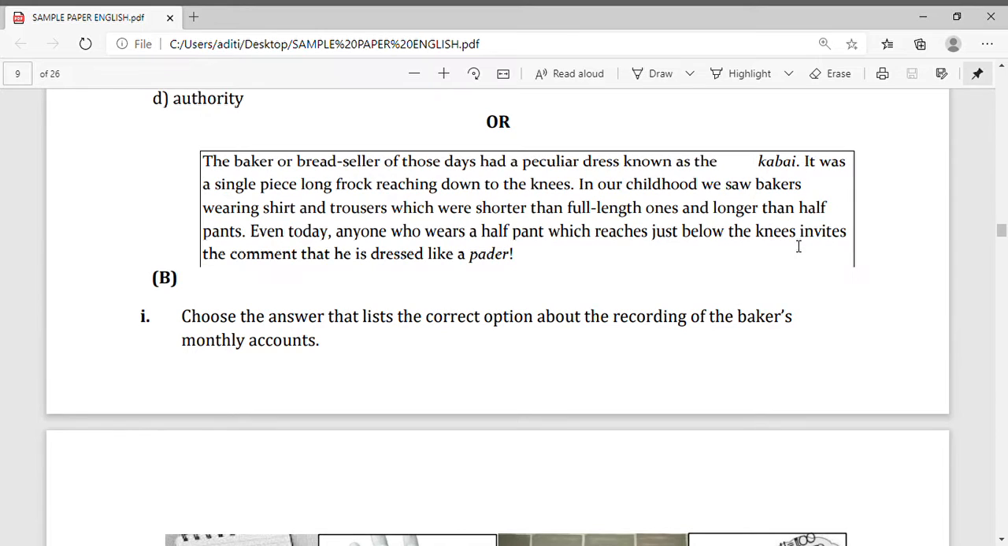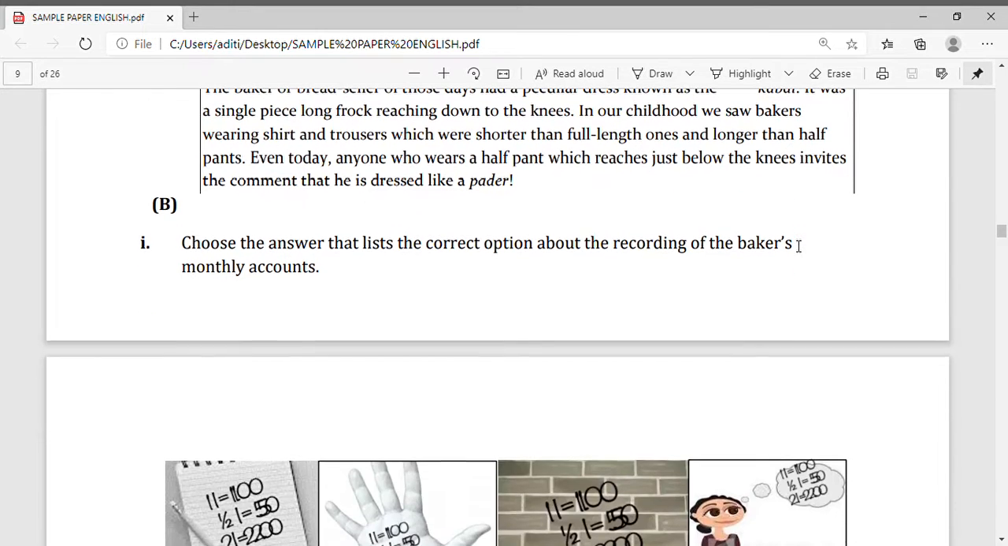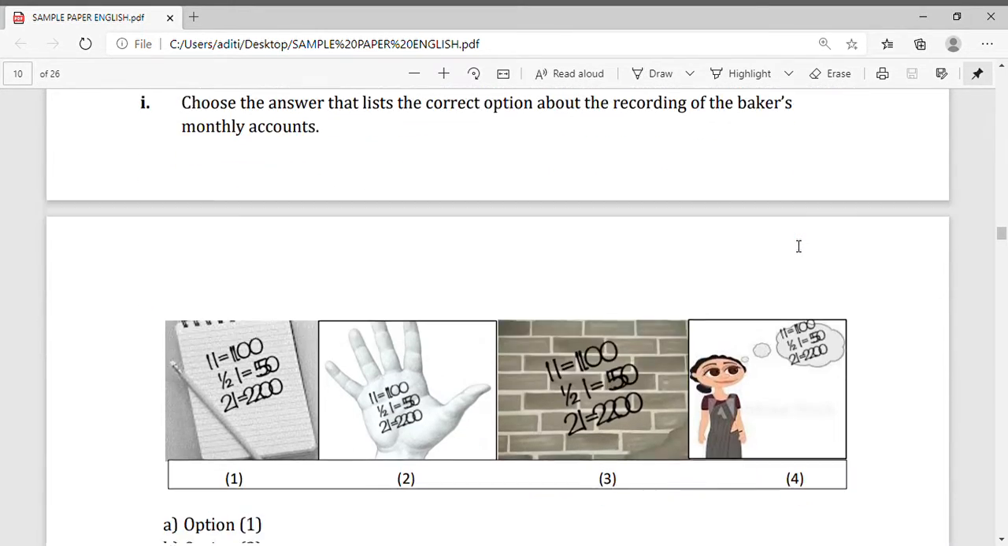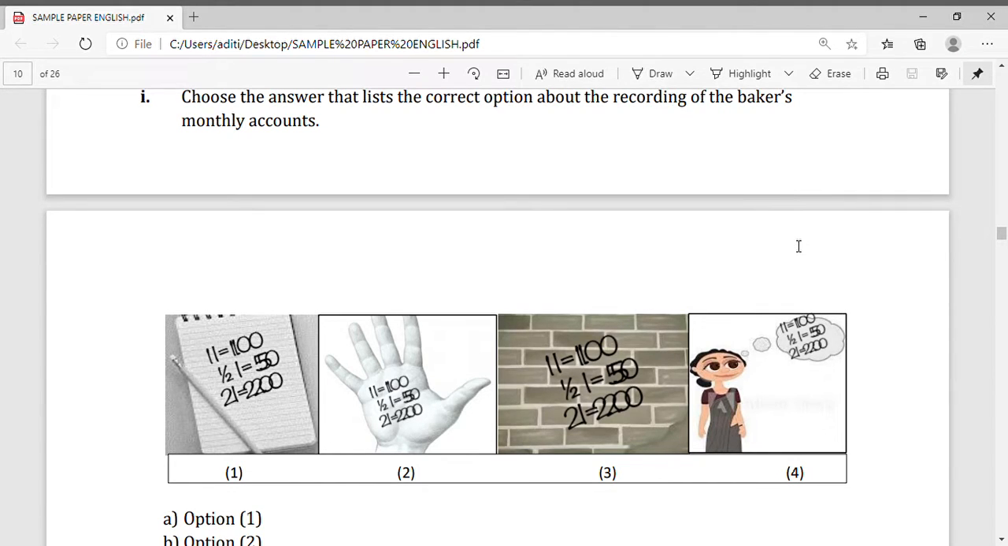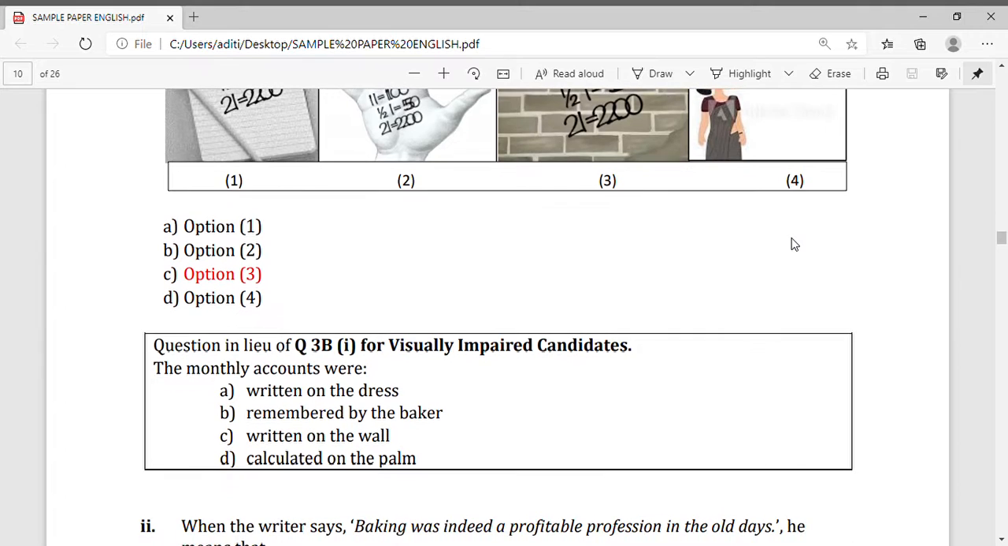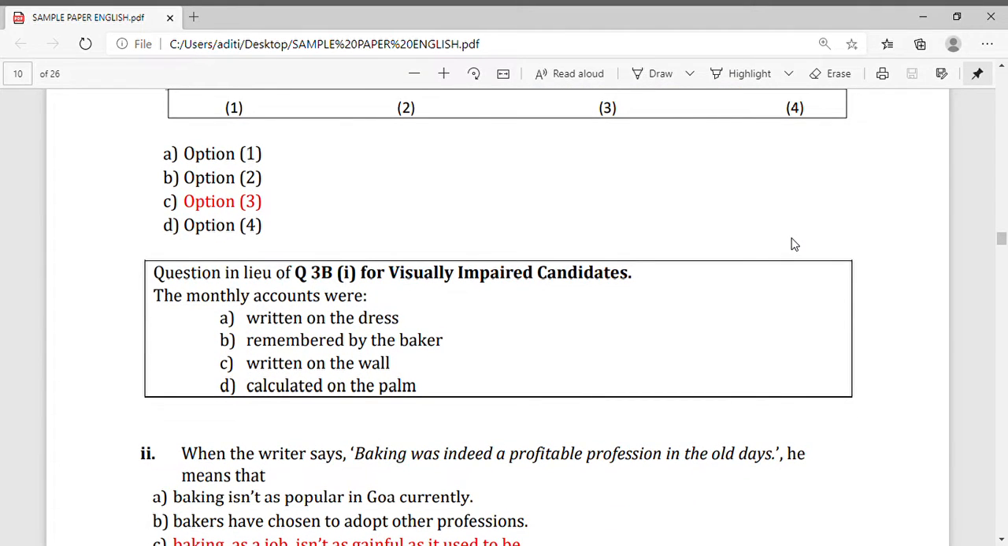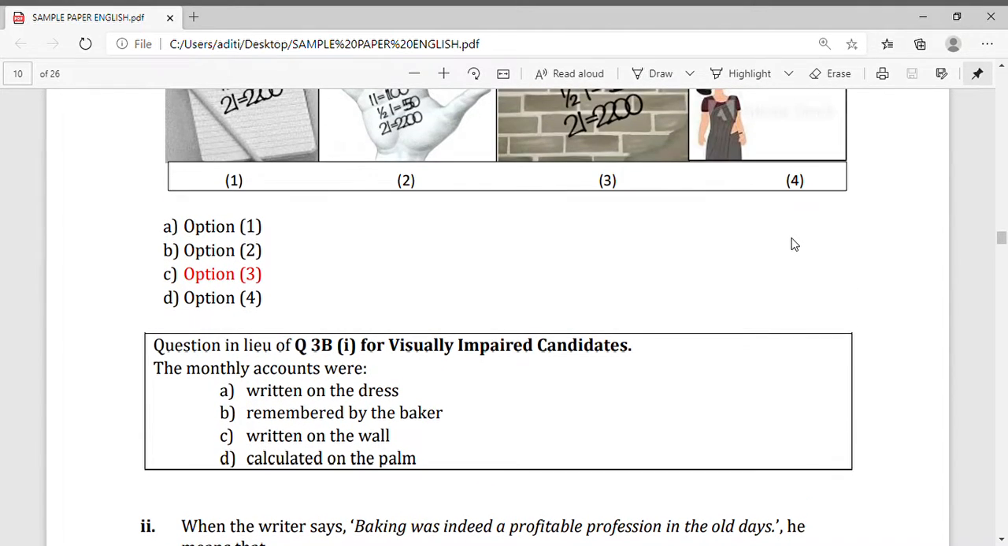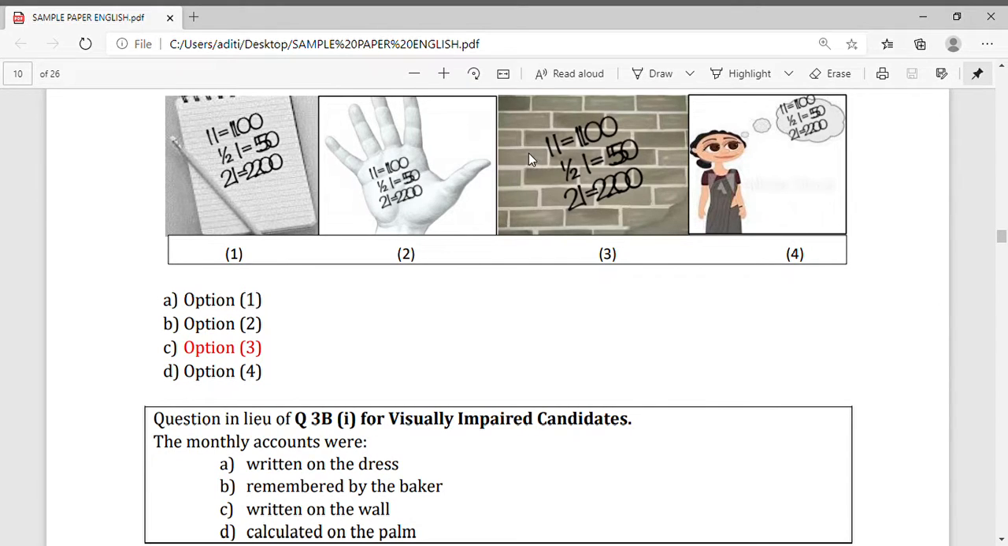Okay, now again you can see one more passage is given. You have to attempt only one passage, that is B. Now in B, choose the correct option about the recording of the Baker's monthly account. Four options are given. We can see here this is the correct answer, option 3. It is written on the wall because Bakers were maintaining records on the walls, that you can see here.